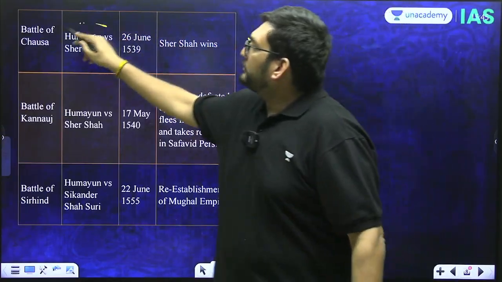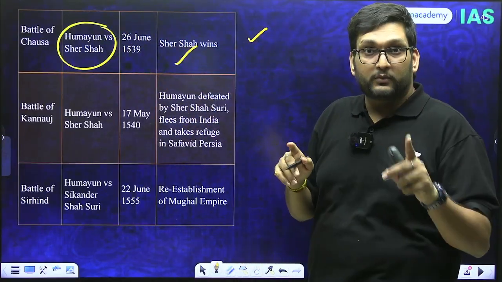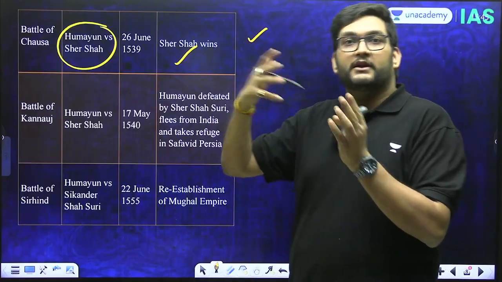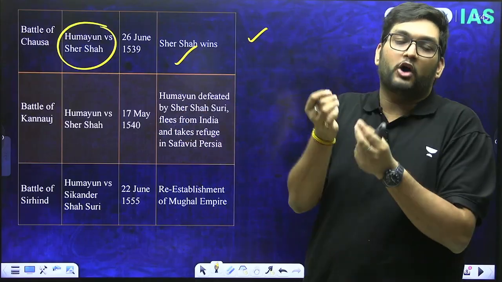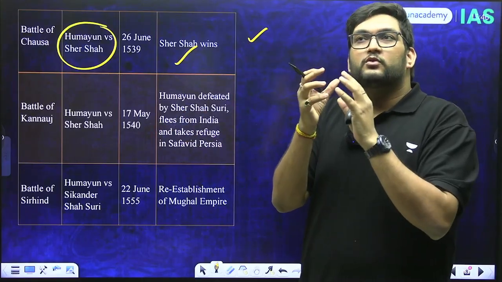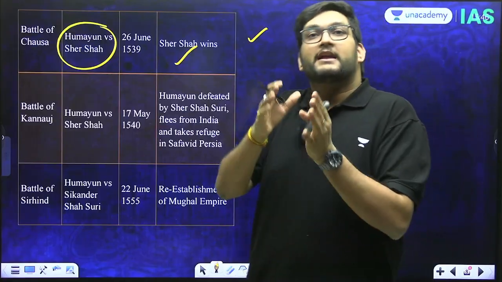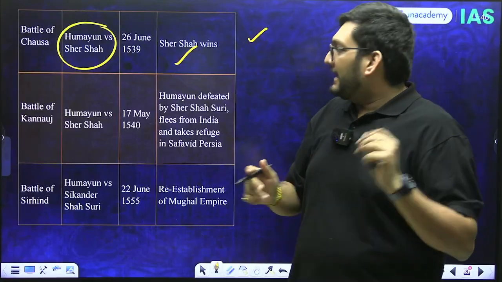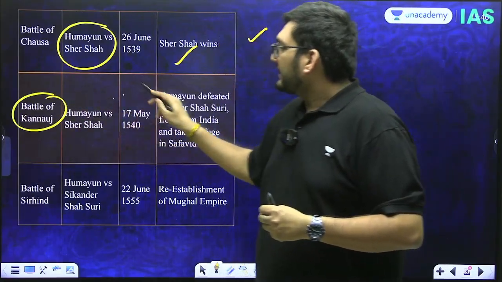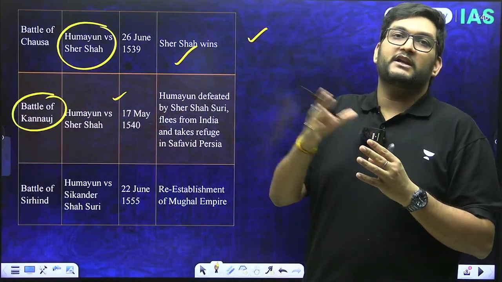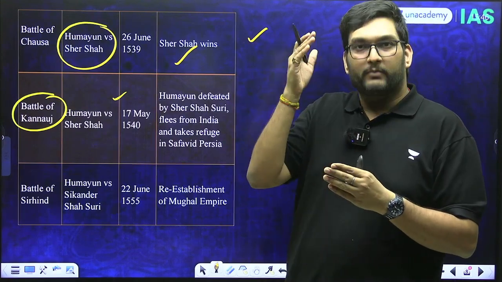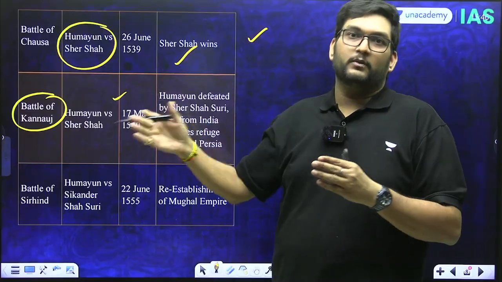Now, Humayun and Sher Shah are going to fight. Sher Shah is going to win. Humayun will be saved by falling into the river. However, he will not take Sher Shah Suri's power as seriously as he should have. He will still take him very lightly. And thereafter you will have the Battle of Kannauj. This battle will lead to the Interregnum. Sher Shah will defeat Humayun very comprehensively. Humayun will now start to run.